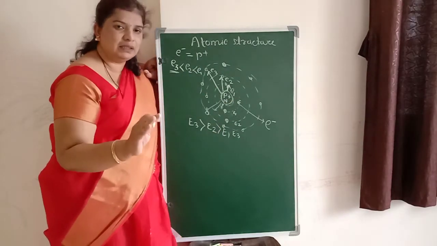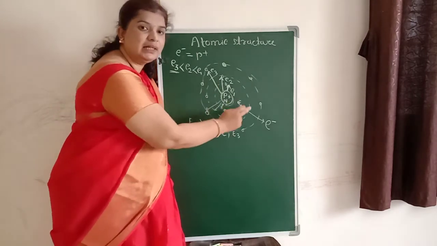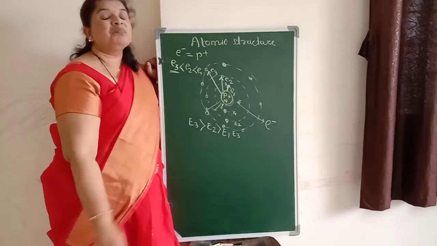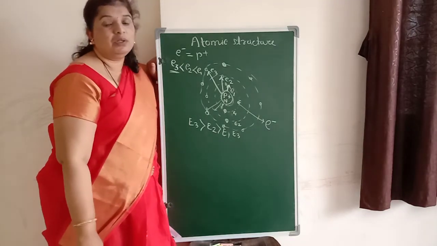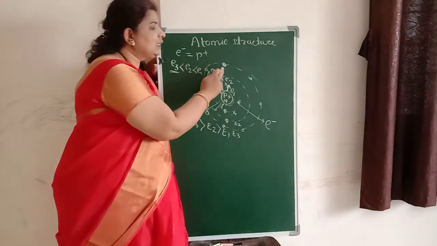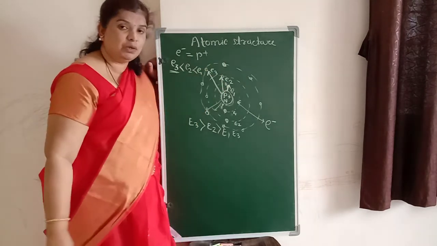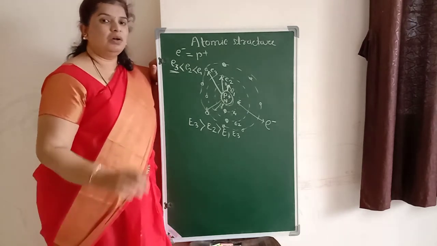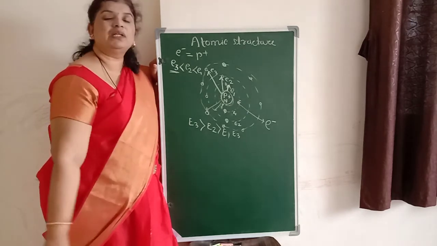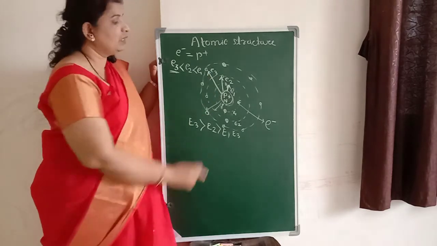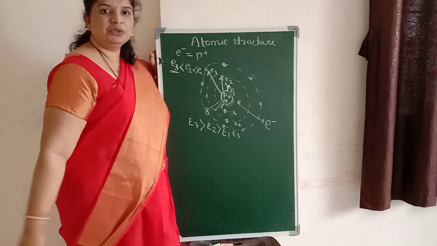So valence orbit is nothing but what? Where the outermost electrons are present. So that orbit or that energy level is called as what? Valence orbit, or valence energy level. So it is possible for us to detach the electrons which are present in the outermost orbit in some cases of materials, right? Not in all cases, but in some cases it is practically possible to detach the electrons from the outermost orbit.